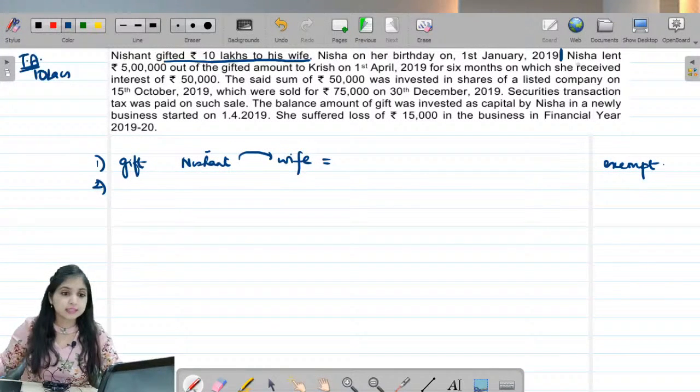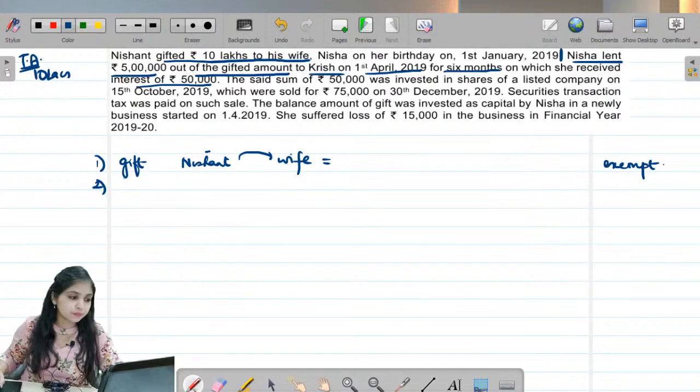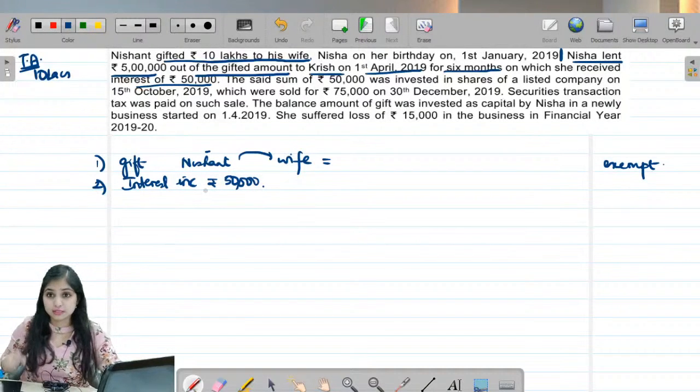What's the second sentence? Nisha lent rupees 5 lakhs out of the gifted amount to Krish on 1st April 2019 for 6 months, on which she received interest of 50,000. So what is the second transaction over here? Interest income of how much? Interest income of rupees 50,000. What to do with this?